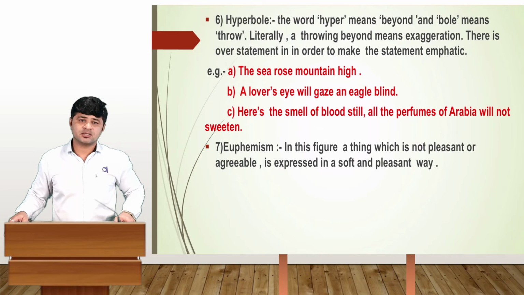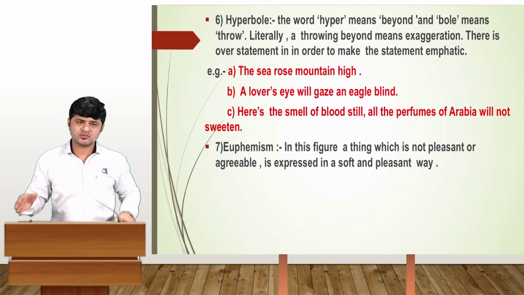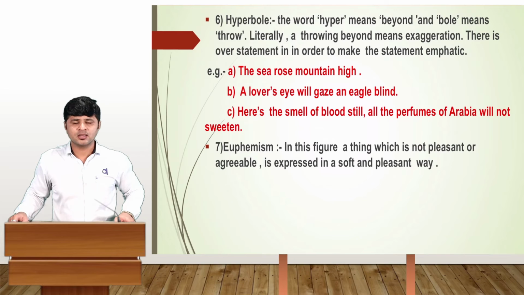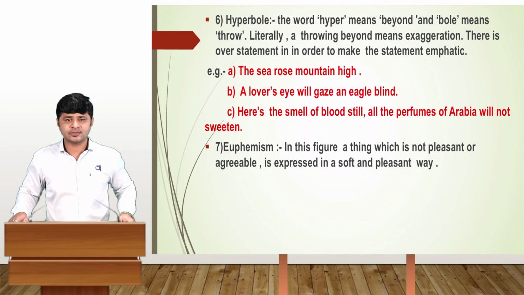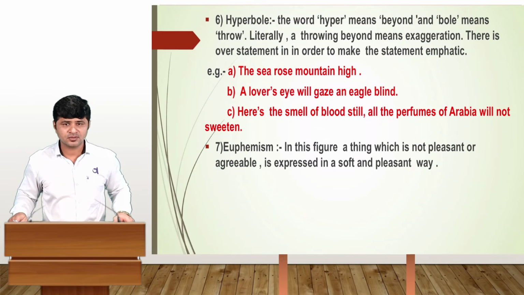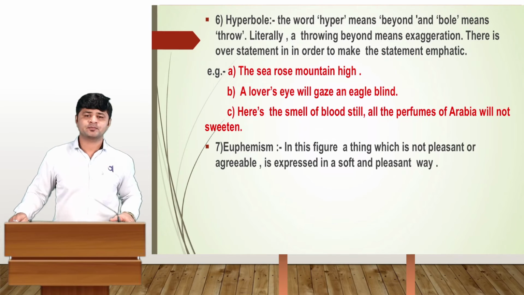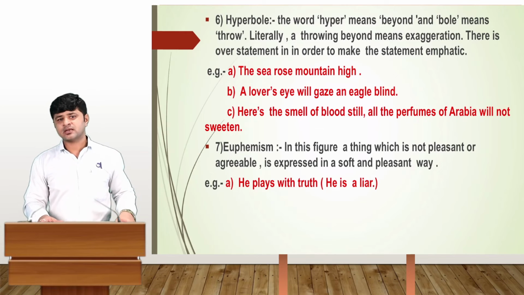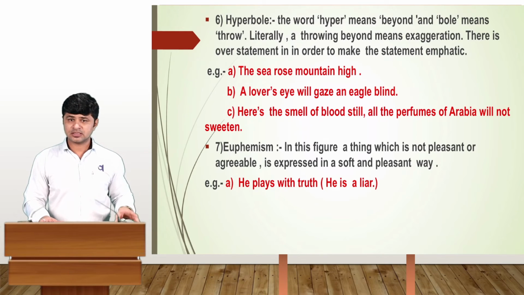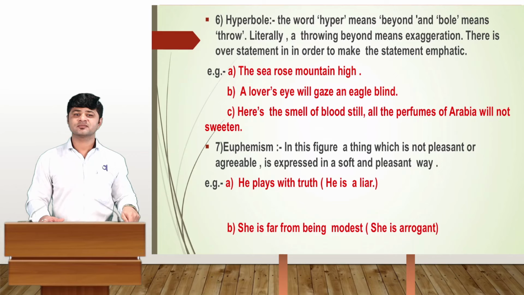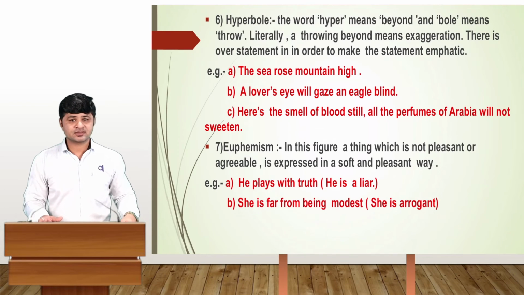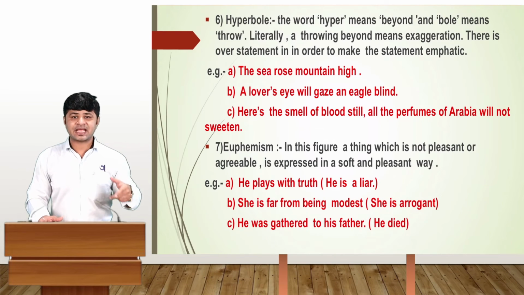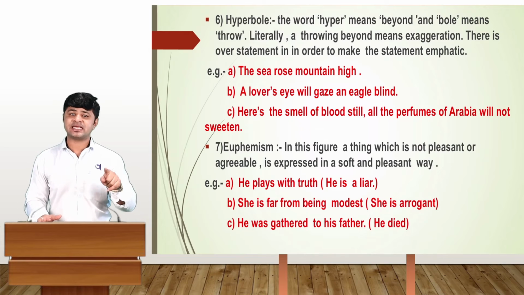The next one is here, euphemism. Euphemism also is asked sometimes in the exam. In this figure of speech, what happened? A thing which is not pleasant or agreeable is expressed in a soft and pleasant way. The examples you can see here: he plays with the truth, that means he is a liar. The second one is: she is far from being modest, because she is arrogant. And he was gathered to his fathers, because he died. That's why.